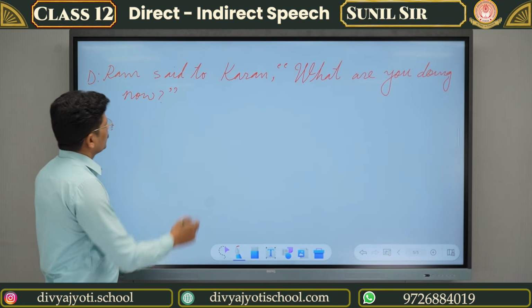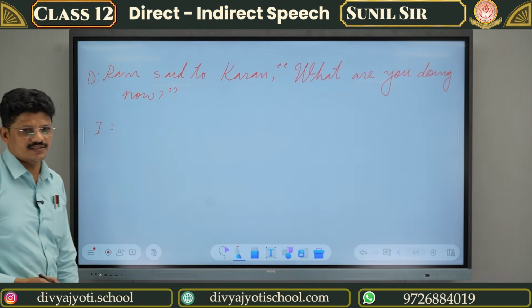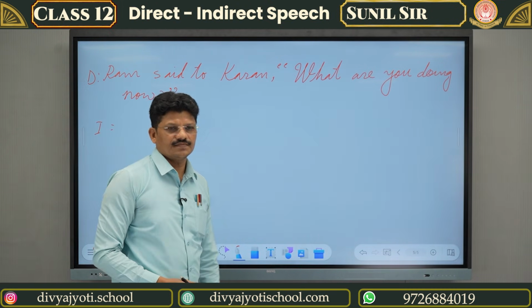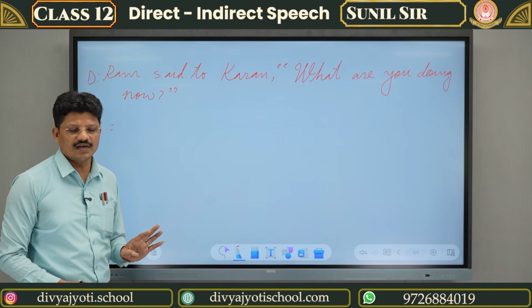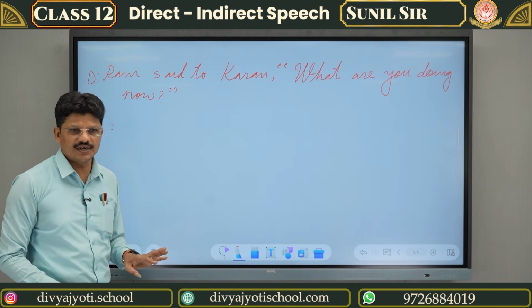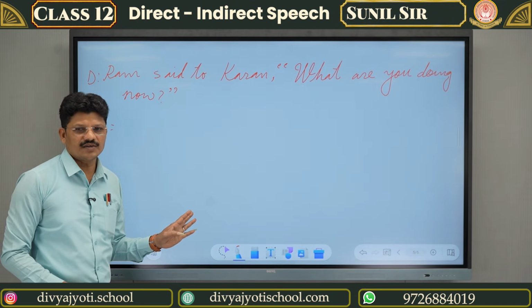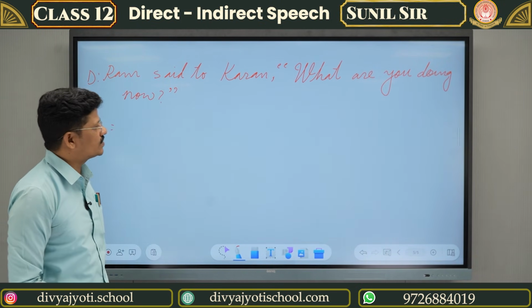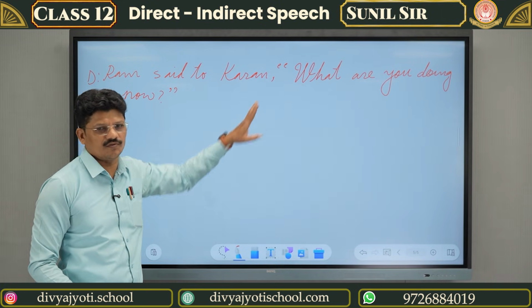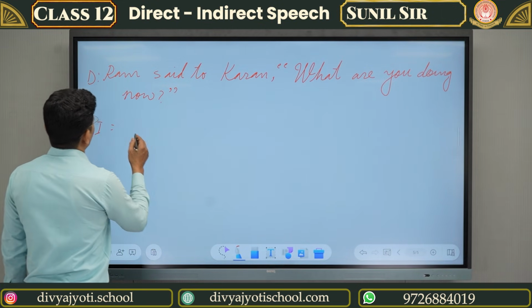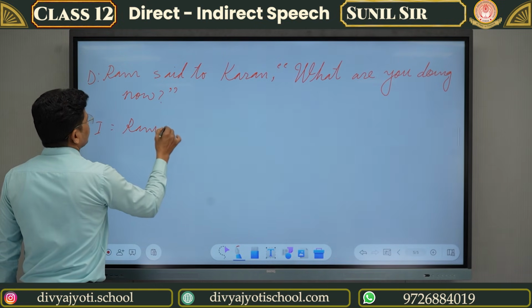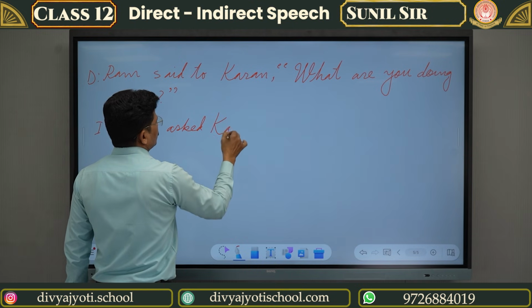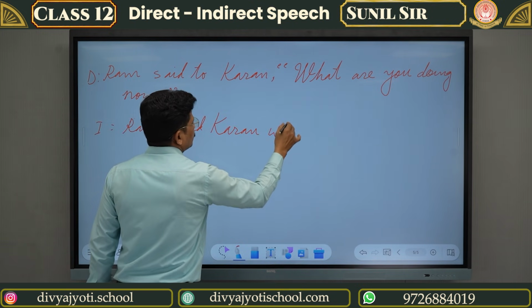So first of all, "said to" will become "asked". And the conjunction: so far we have used "that", "if", "whether", "to", but in this, that means the WH question doesn't take any conjunction. So we have to start with the WH interrogative pronoun. Okay, Ram asked Karan what.